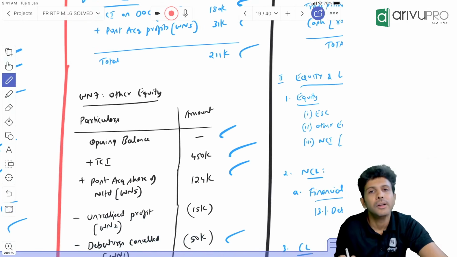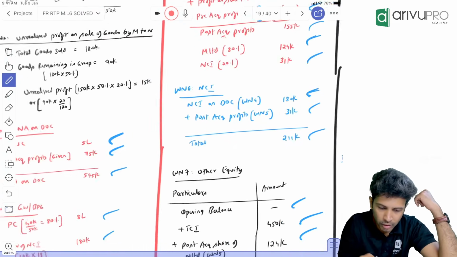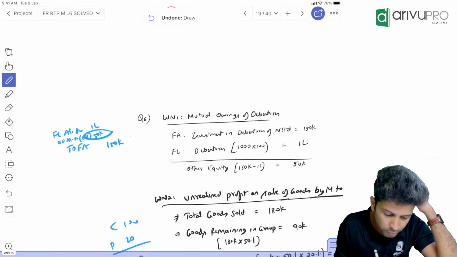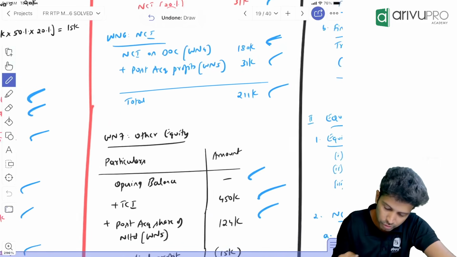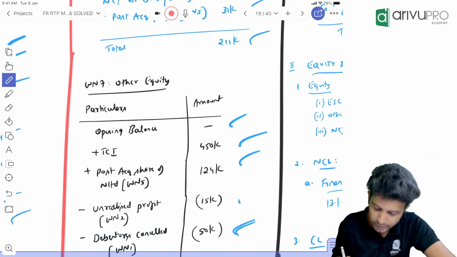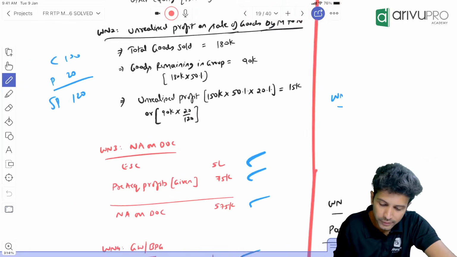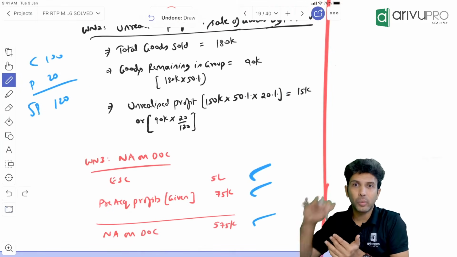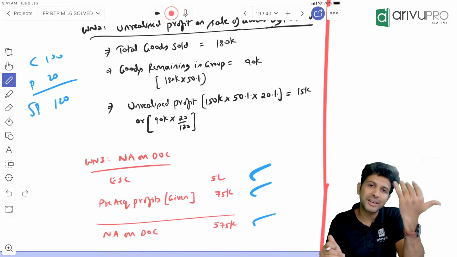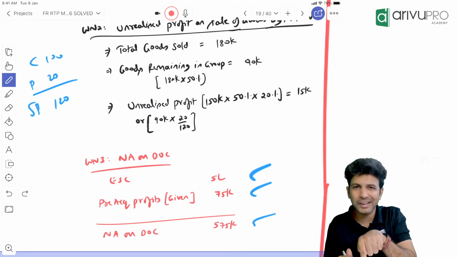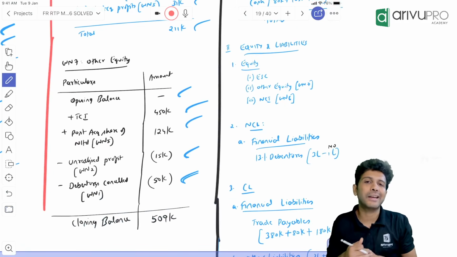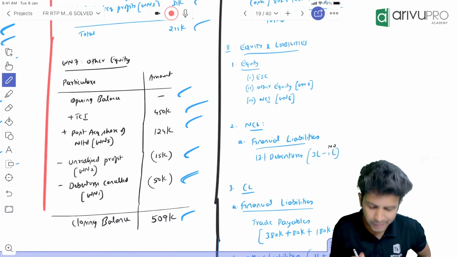Done. Now add the post-acquisition share of the subsidiary, which here is 1,24,000. Add that. Then two things. One, the debentures' mutual owing cancellation, 50,000. Other equity you have to debit, so you have to reduce the balance by 50,000. Here already done. Then unrealized profit. Unrealized profit is 15,000, and you need to eliminate it. Obviously you need to reduce the balance because the parent made this profit. So 15,000 profit you need to eliminate from the parent's other equity. So you will get the closing balance of other equity.